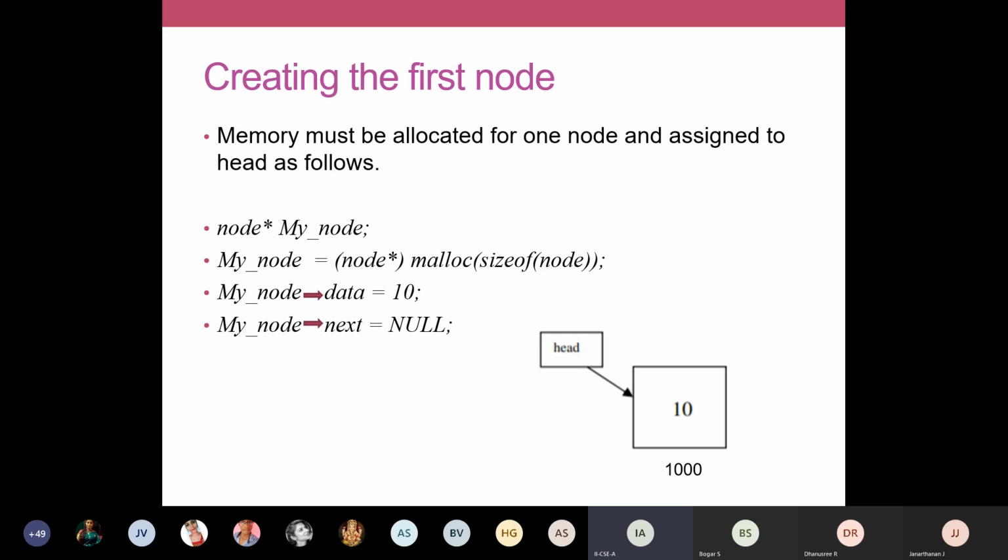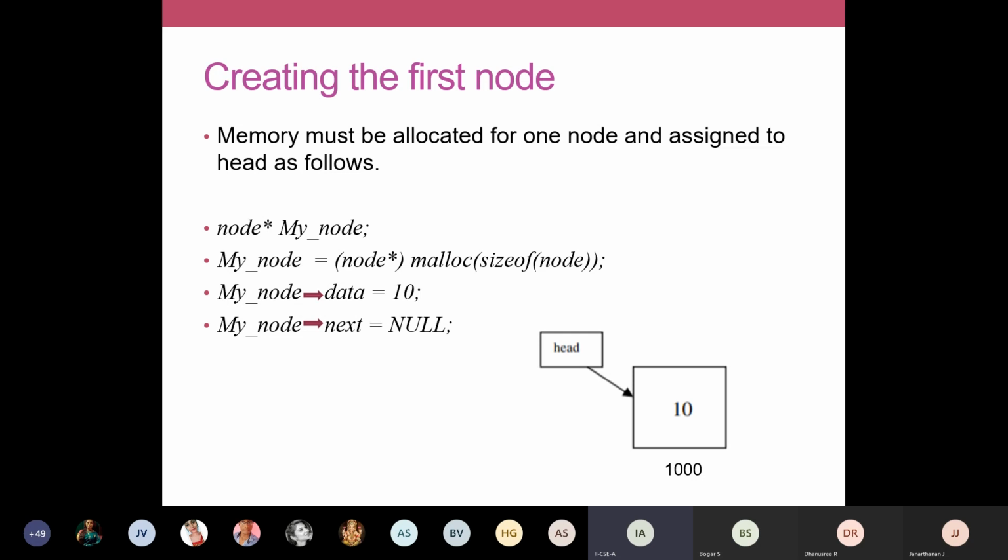So that is the meaning of this particular statement. Malloc is your dynamic memory allocation function. It will allocate memory at runtime based on the size of function. Size of node, this node represents your struct variable. It defines that your structure has 2 variables, one for the data and another for the address. We are requesting 6 bytes, and that will be allocated. Some free location like 1000 is assigned for your my node. So then what should we do?